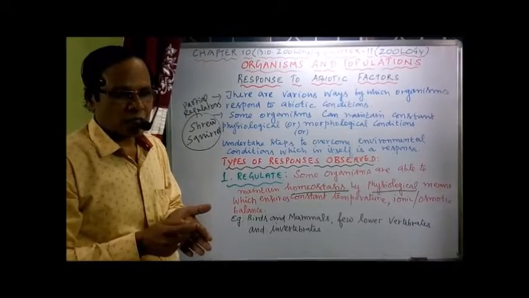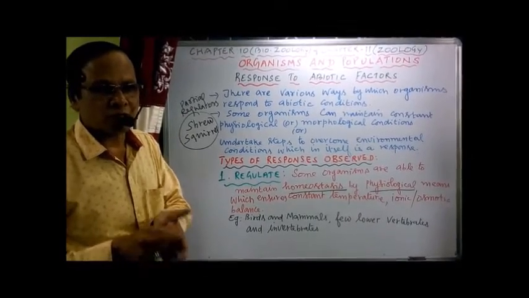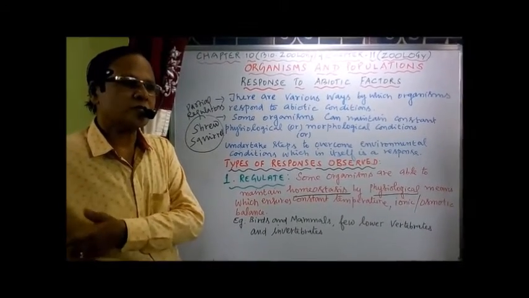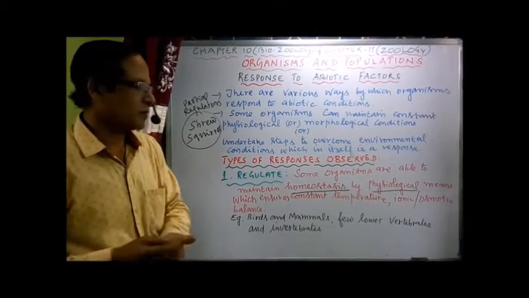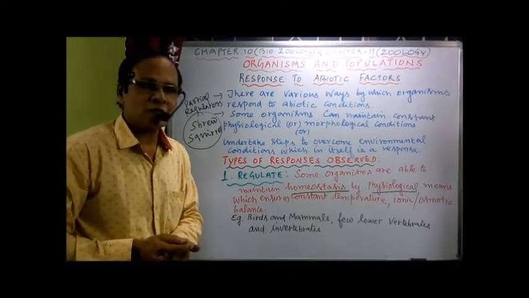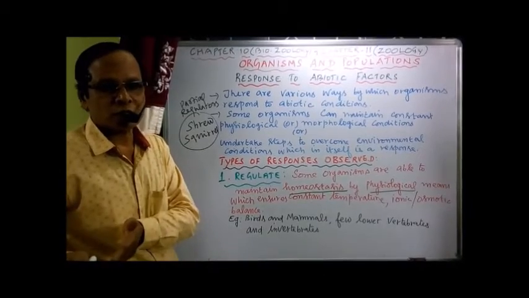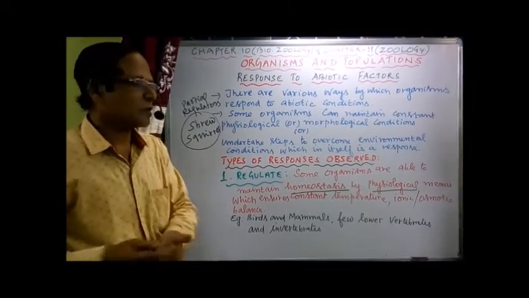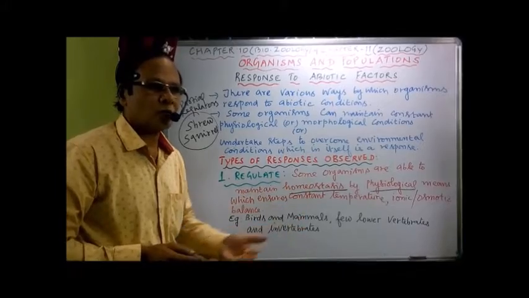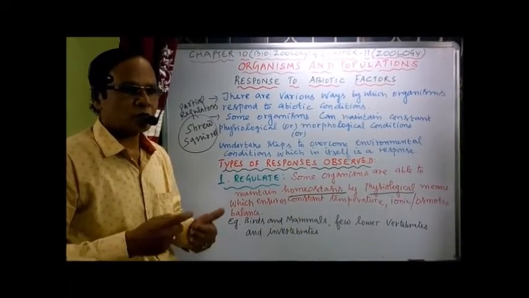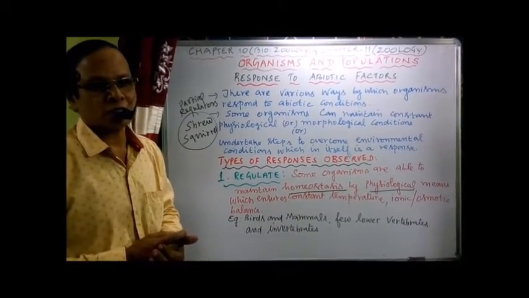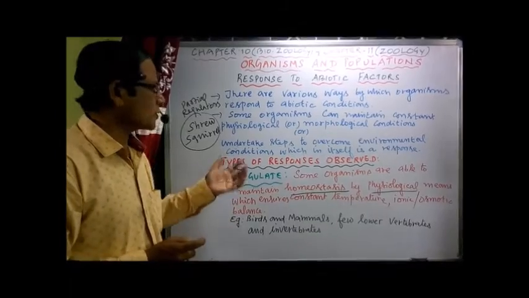They change the body temperature in response to the ambient temperature of the surrounding, and also change the osmotic concentration of their body fluids in accordance with a change in the osmotic concentration of the surrounding ambient water. Ambient water means water which is changing its osmotic concentration. So that's about conformers.